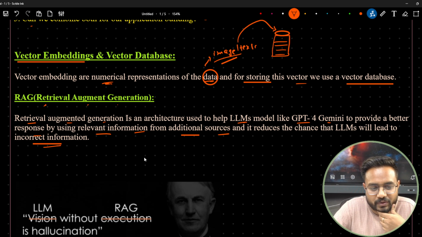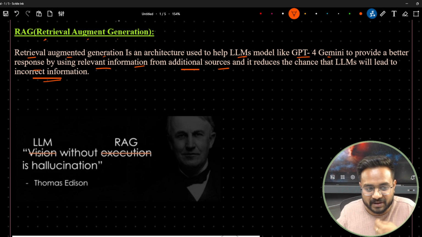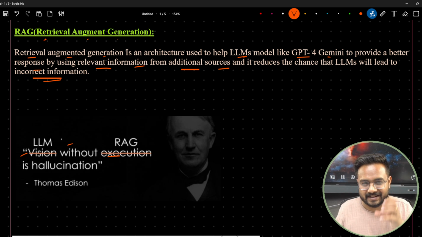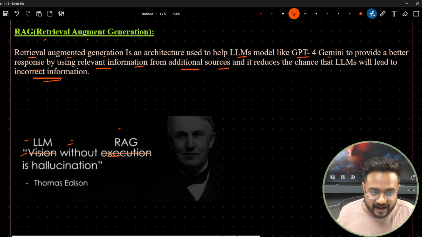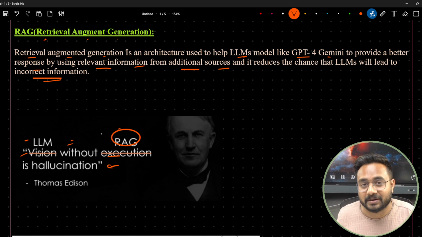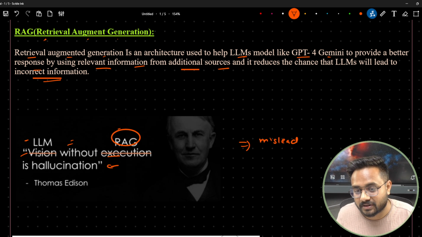So here I have included one image, which you can see. The real sentence is "vision without execution is hallucination," and they have rewritten it in a sarcastic manner. I took this image from LinkedIn. Here you can see they are saying LLM without RAG is a hallucination. If you don't know what hallucination means: if you are not using RAG, it might lead to misleading information. The information might be incorrect if you are not using a RAG system.